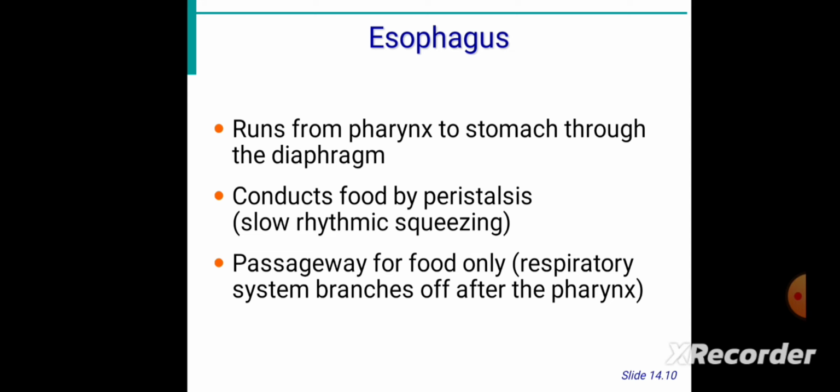This is the pathway for food only. The respiratory system branches off after the pharynx. Whatever air is coming from the nose is completely separated after the pharynx and is transferred separately to the lungs. The esophagus is responsible for the passage of only food to the stomach.